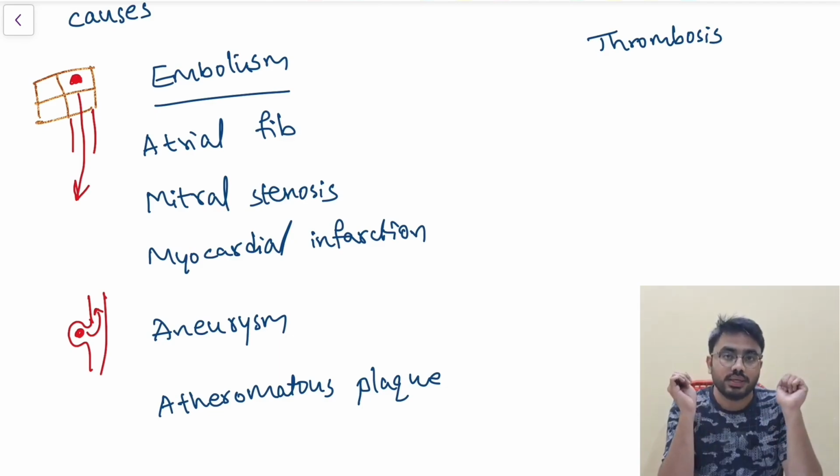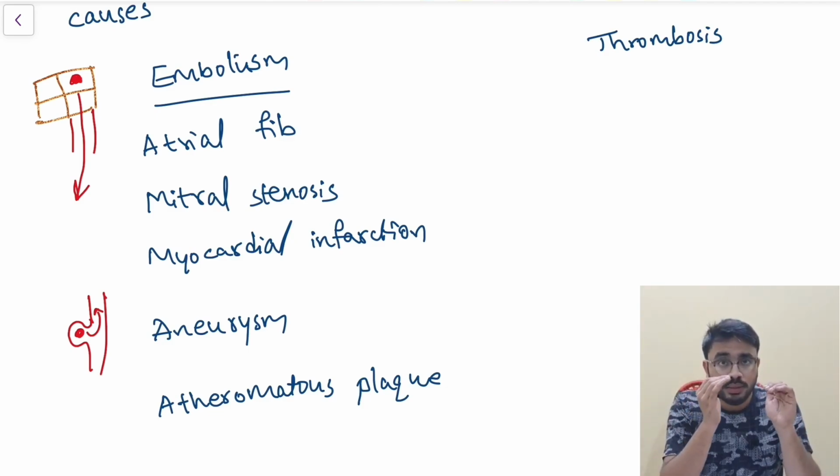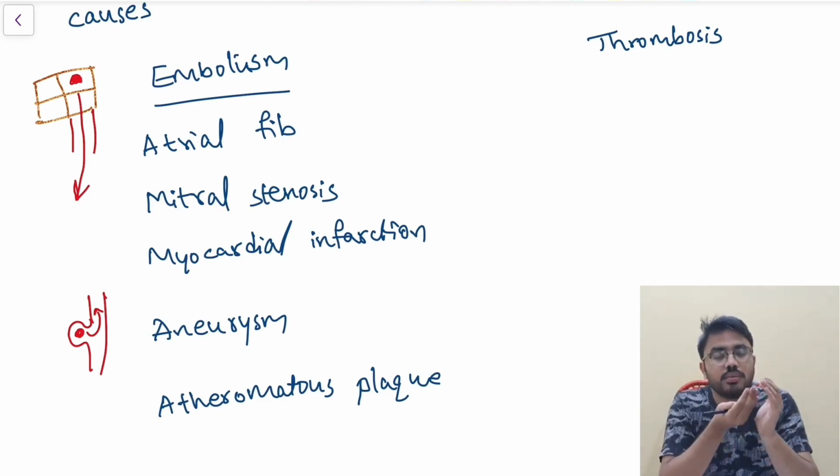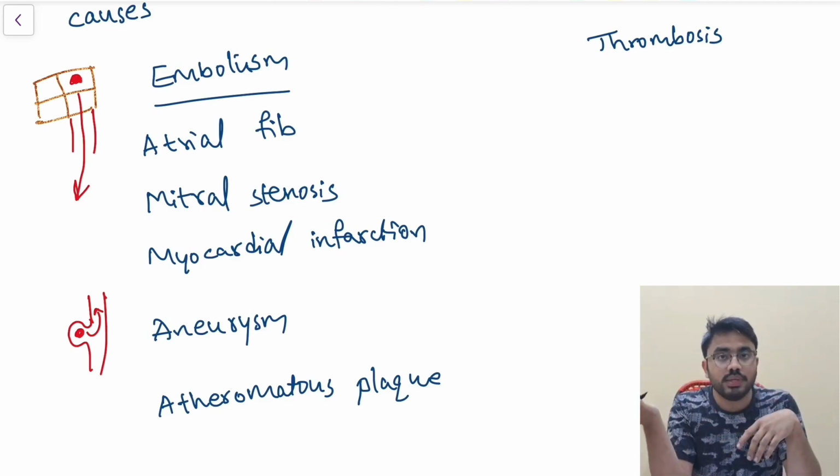But it usually causes chronic lower limb ischemia. Atherosclerosis almost always causes chronic lower limb ischemia, but sometimes what happens is there can be this atheromatous plaque which can be cut off from that place and it can occlude some other vessel, which leads to acute ischemia also.